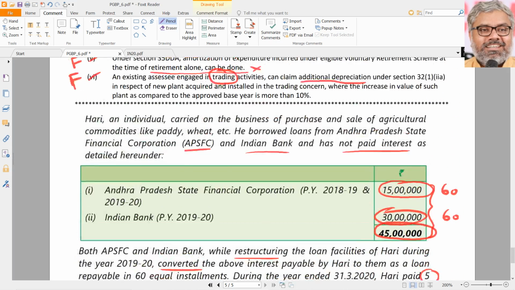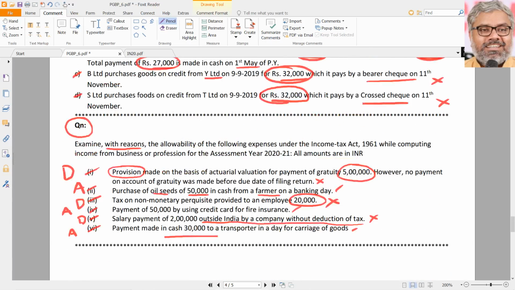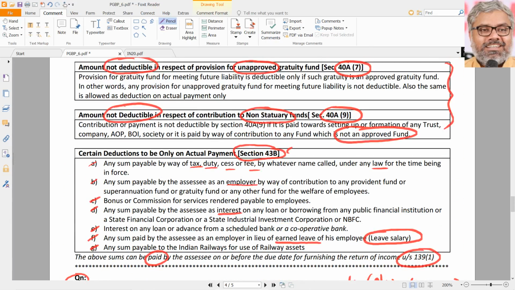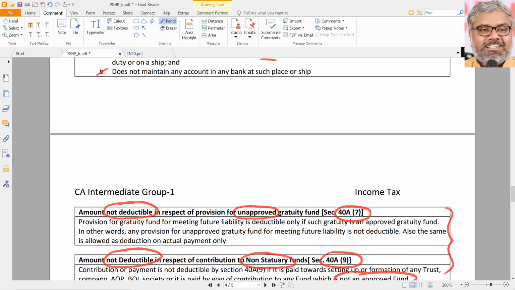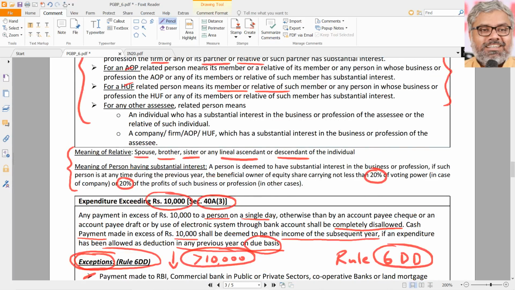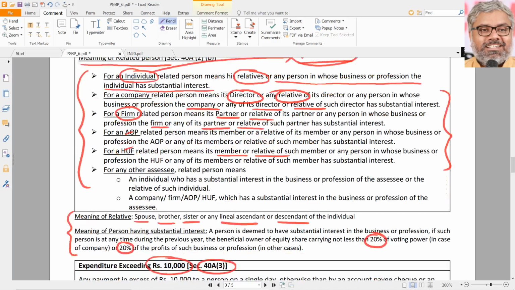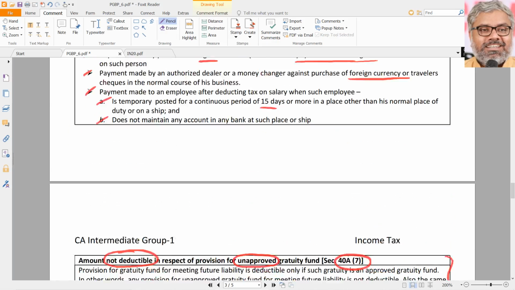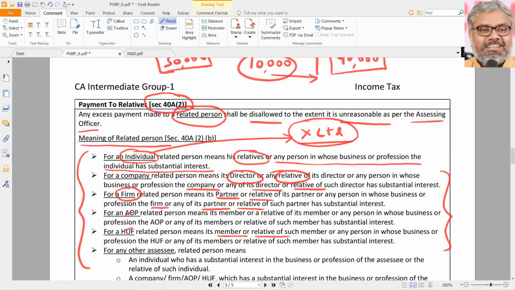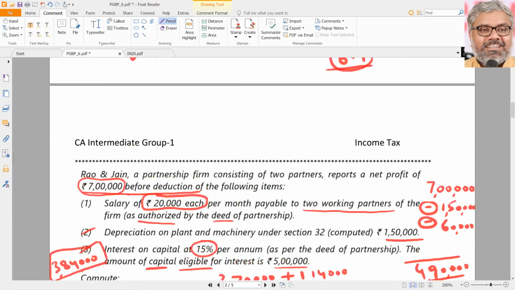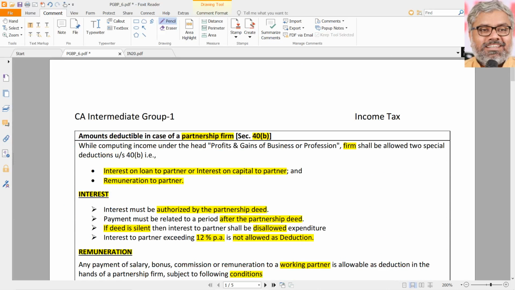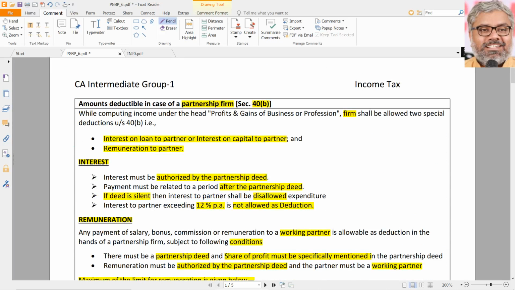Of course, under which section is this all? 43B, where certain amounts are allowed as deduction on actual payment only. That is 43B. Prior to that, disallowances under 40(A) series, A2, A3, A7, A9, those were all discussed already. And 40(a) was already discussed. 40B is also a very important section that is related to interest or remuneration payable by a partnership firm to its partners, allowed as deduction subject to the conditions mentioned in 40(b).